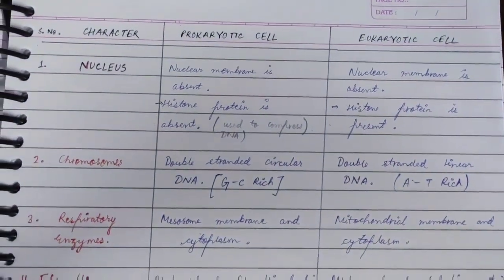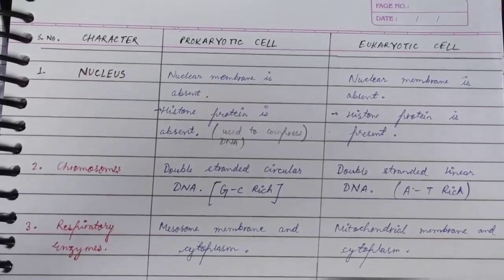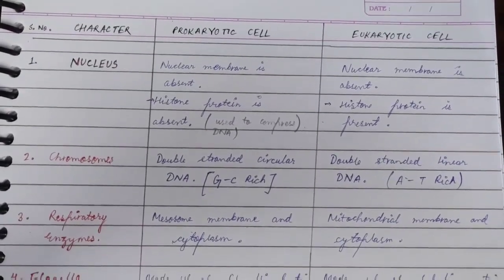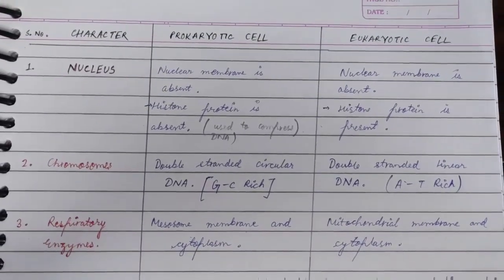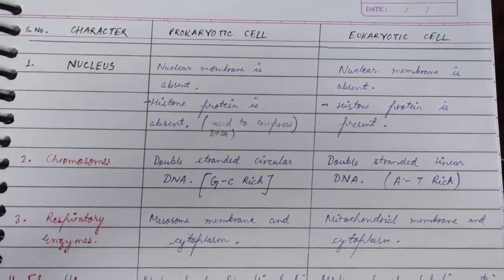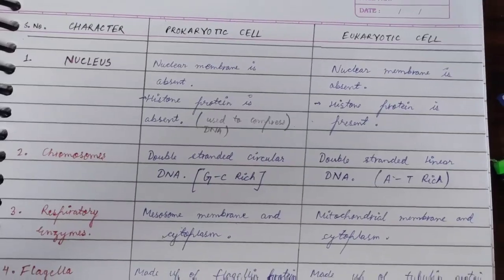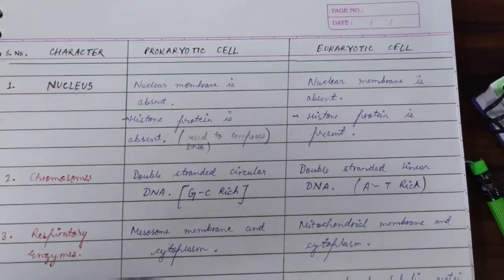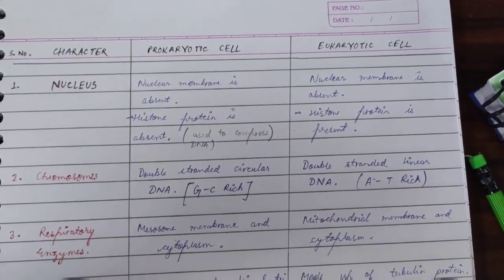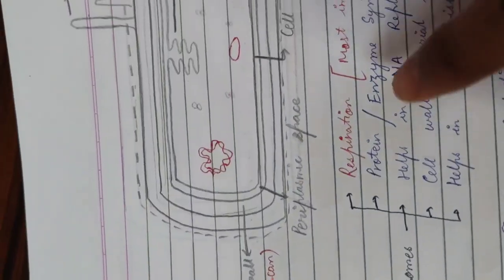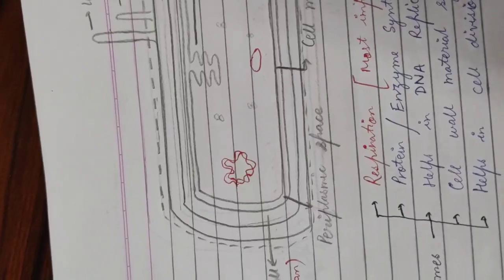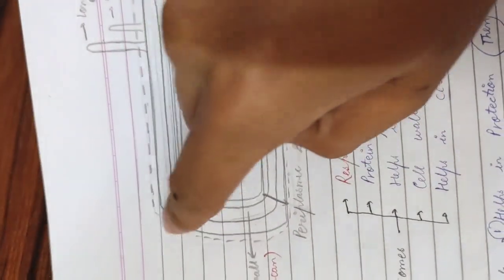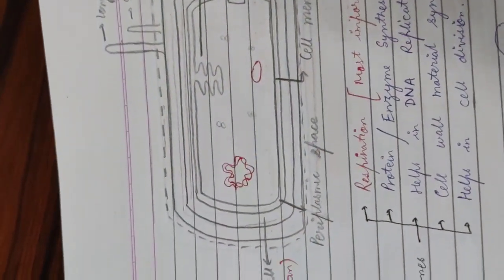The second character is the chromosome. In prokaryotic cells, you will generally see double-stranded circular DNA, which is GC rich. But in eukaryotic cells, you will see double-stranded linear DNA, which is AT rich. Basically, the difference is between circular and linear DNA. This is circular DNA, and in human DNA you will generally see a straight line kind of DNA.